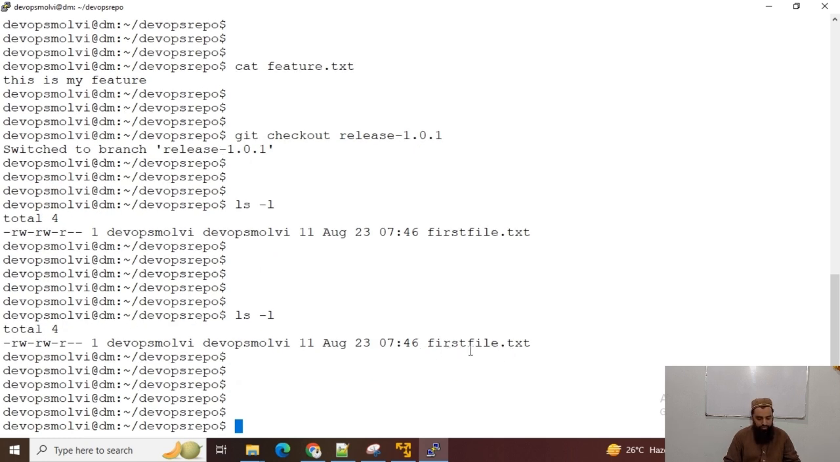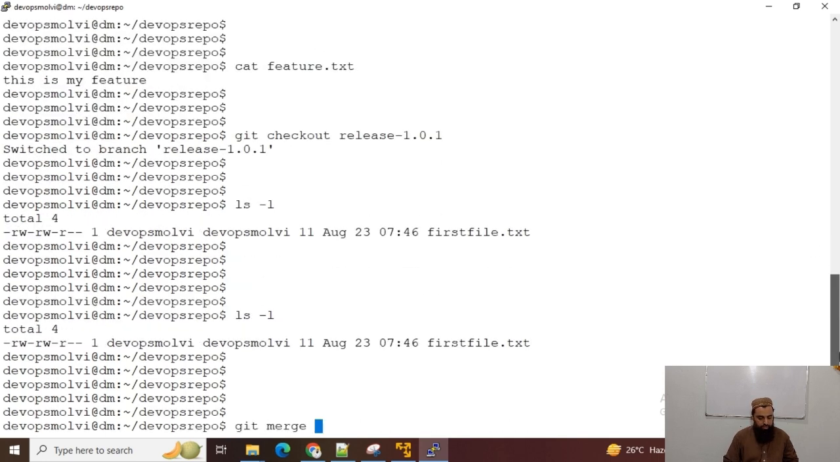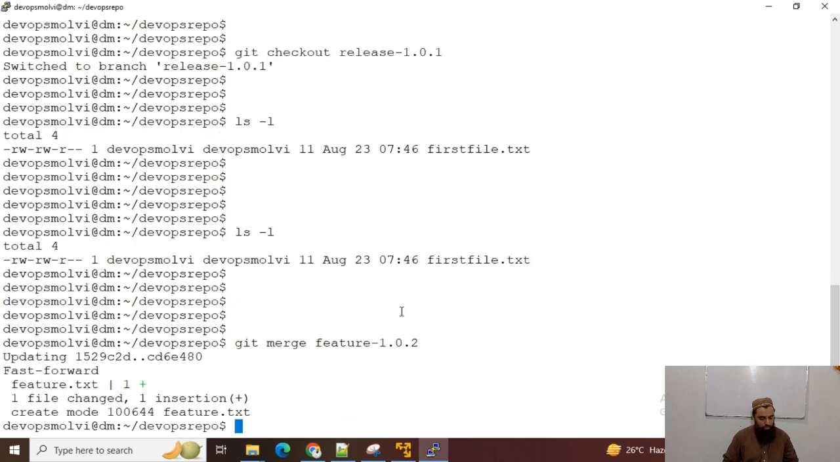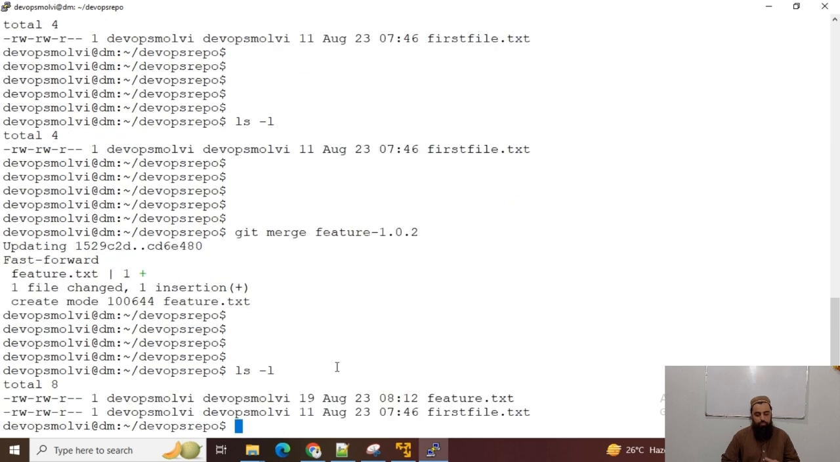Now I can merge, git merge and feature branch into release branch. Okay, I will merge, and now you can see that one file has been changed, one insertion, and I must see feature.txt here as well. So that's how we can merge the branches.